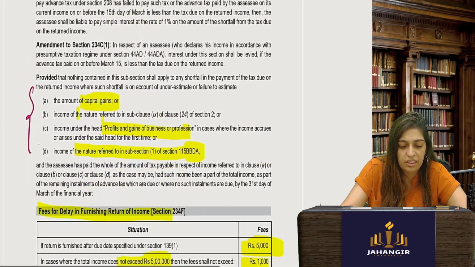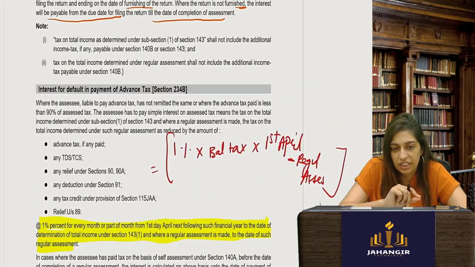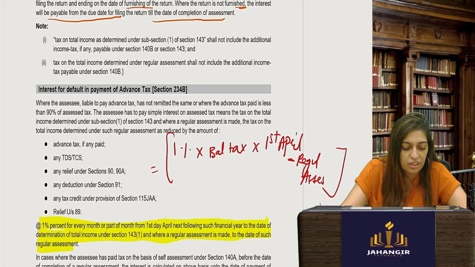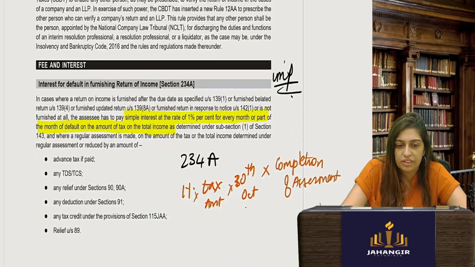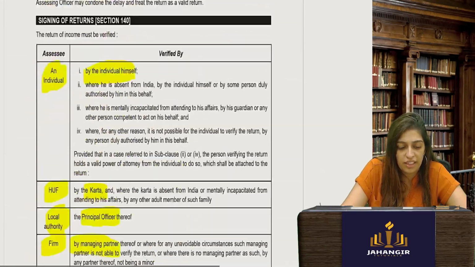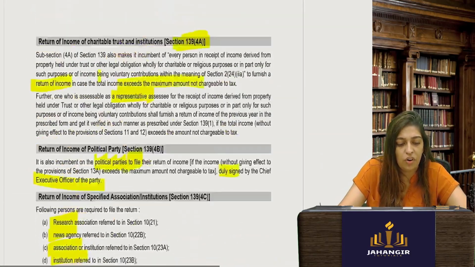Just remember these 234A, B, C. What we have, I have just written 1% into balance tax into 1st April to the regular assessment date. Whenever the assessment has happened. So just remember this 30th October, that is the due date for filing return. And we are done. Okay, so we saw all of this.